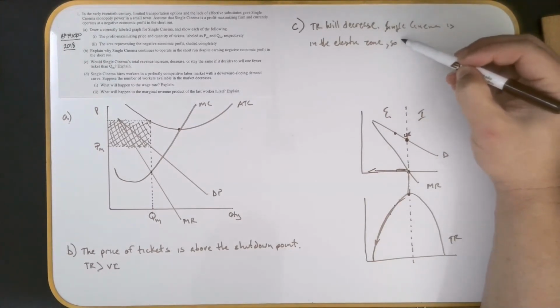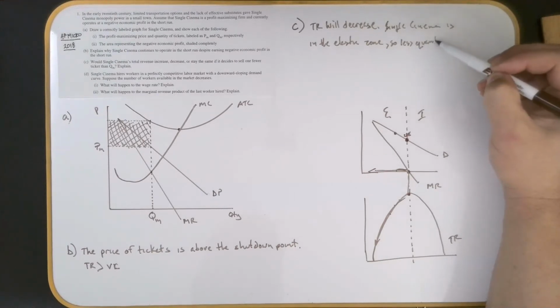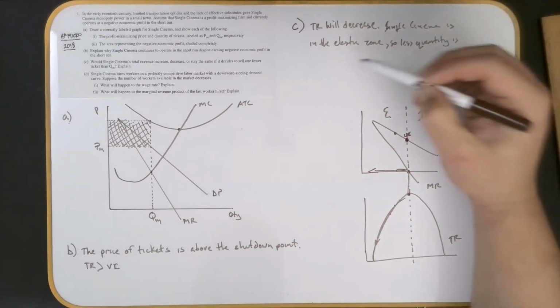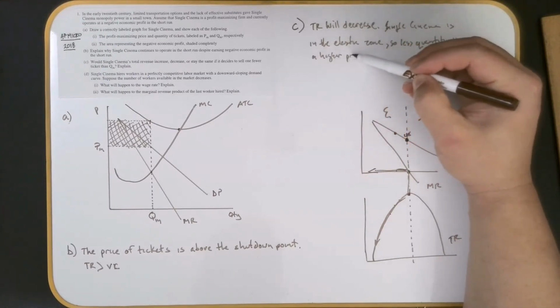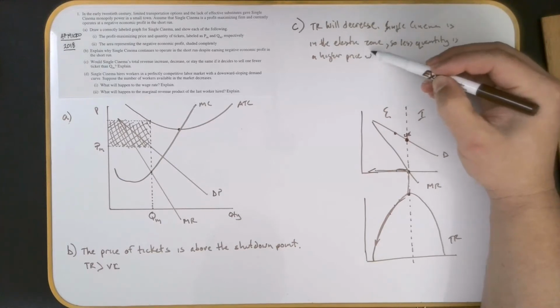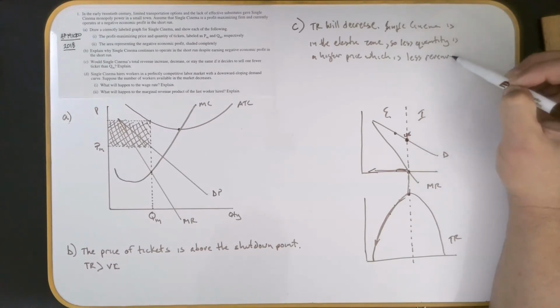So, less quantity is a higher price, which is less revenue. That's one way you could say it.